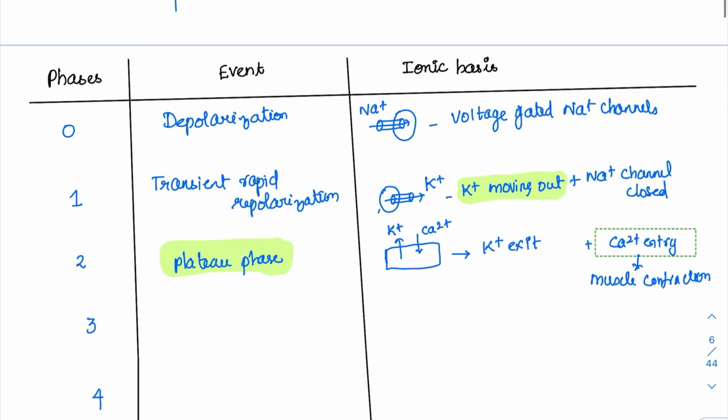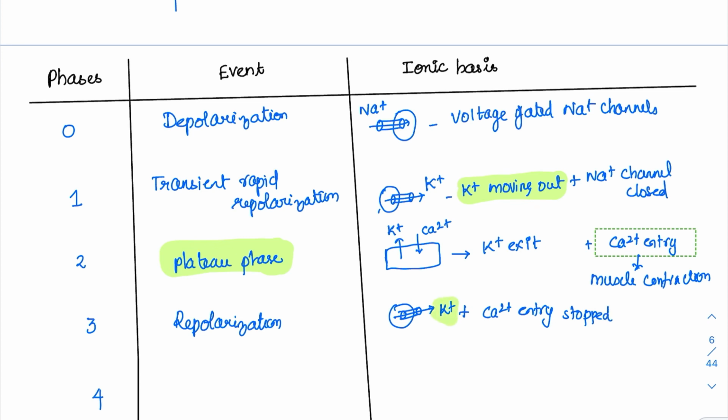Now coming to the third phase, it is the repolarization phase. This is the proper repolarization phase. And what is the reason? The potassium channels are still moving out. At the same time, the calcium entry has been stopped. There is stoppage of calcium entry. So both are reasons, but the primary reason is potassium exit.